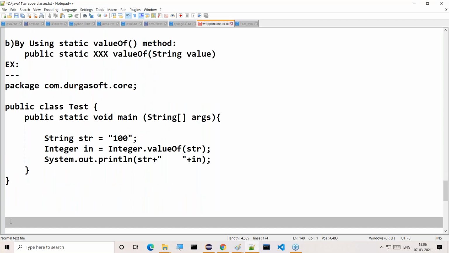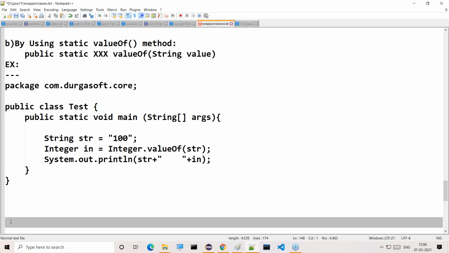Guys, now tell me, I'm asking one question to all of you. Tell me why we are doing all these conversions. What is the requirement to convert all of them? Any specific reason? People are asking this question now. What is the requirement to perform all these conversions?